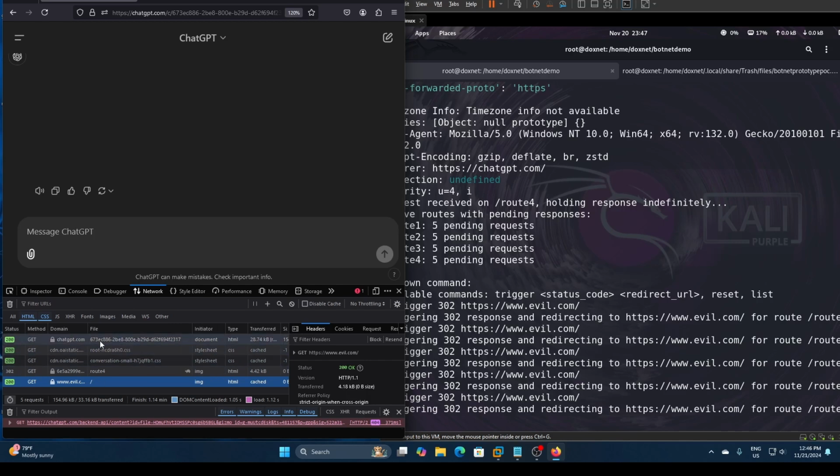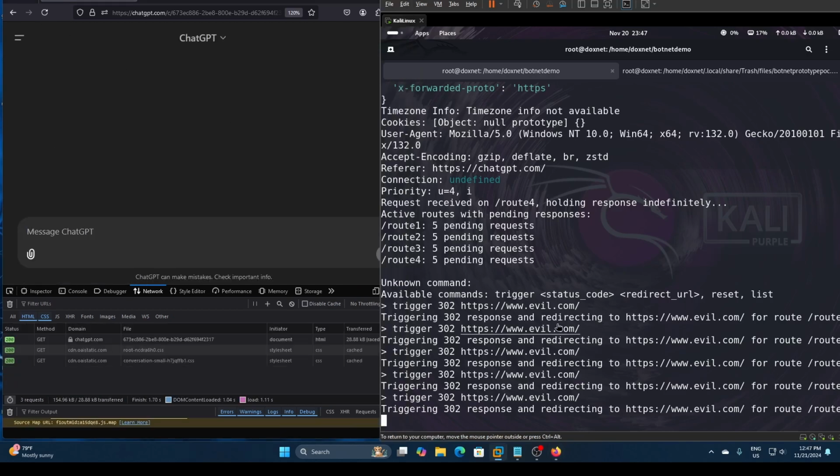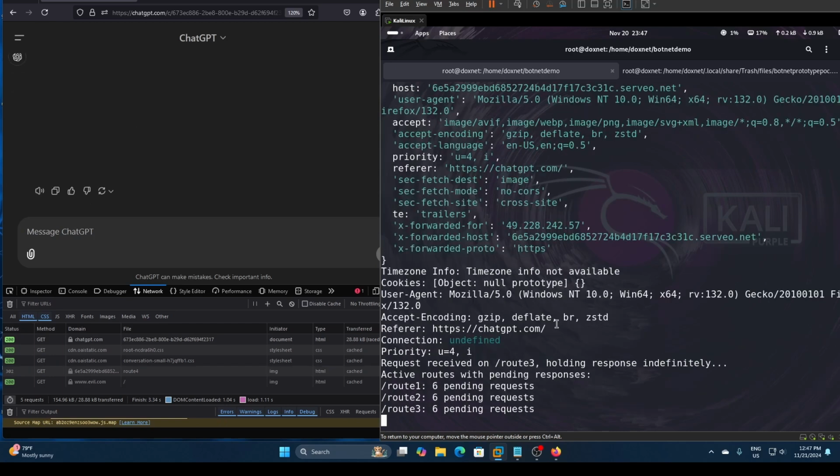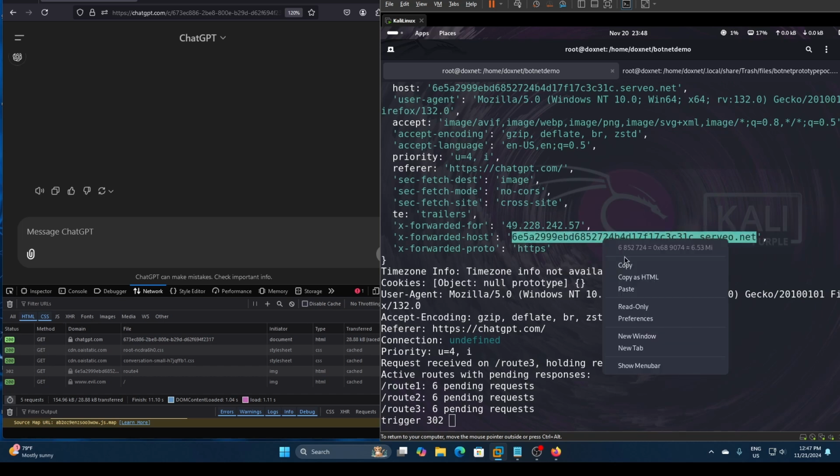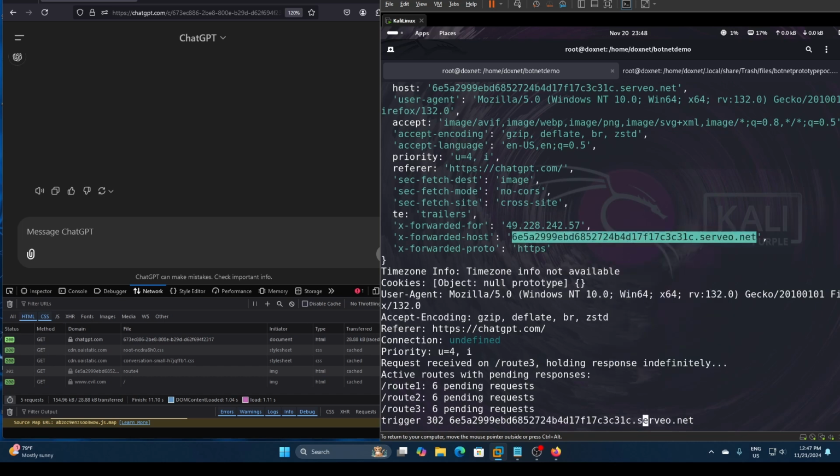So we can redirect the victim to any other specific website, and if they refresh the page, we will still have access to their browser basically, and we have control from the root tree. So we can also migrate from one of the hijacked sessions to a new one. So we can, for example, trigger 302, and we use our backend server again. So the victim will not know anything behind the back.